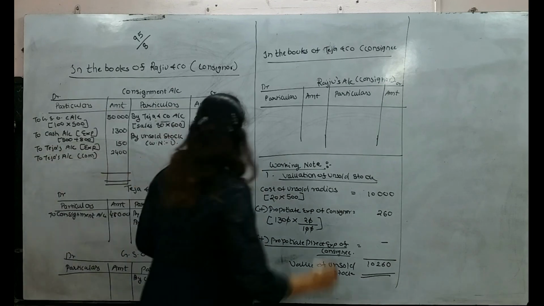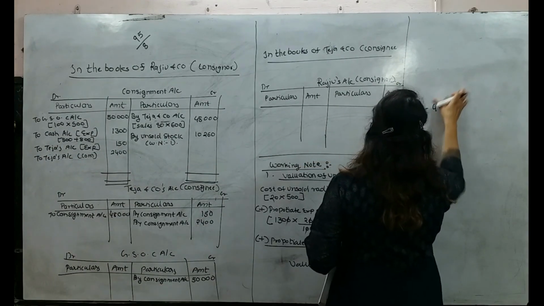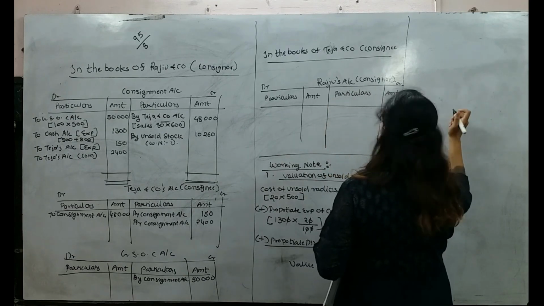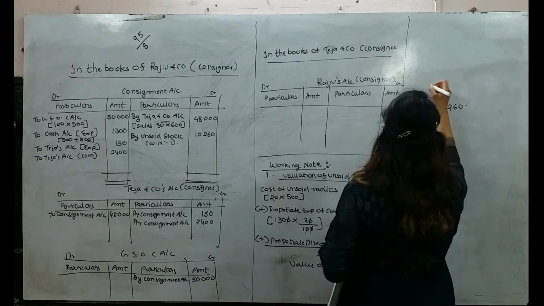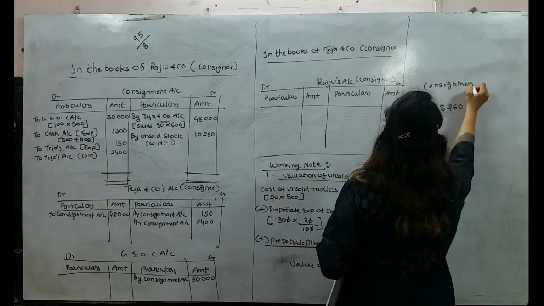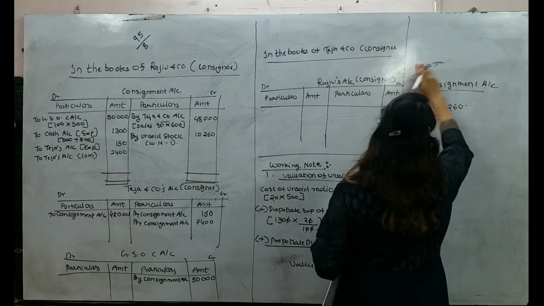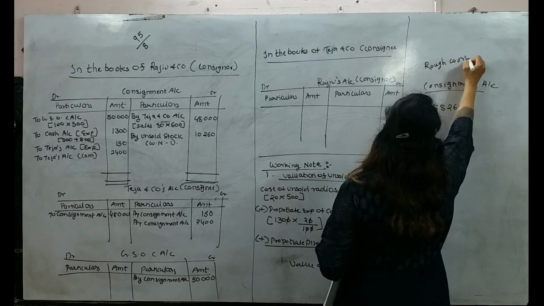Okay. Now students, we need to find out whether we got profit on consignment or we are suffering from loss. Have a look. See, credit side 48,000 plus 10,260 will be 58,260. I am talking about consignment account. This is going to be our rough work.